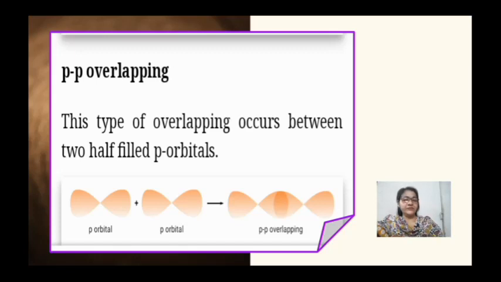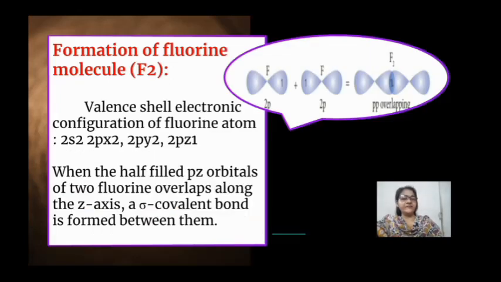In pp overlapping, two p orbitals come close to each other, they overlap and the overlap position contains the unpaired electron of two p orbitals. For example, if we consider the formation of F2 molecule, valence shell configuration is 2s2, 2px2, 2py2 and 2pz1. These half-filled pz orbitals overlap along the z axis and a sigma covalent bond is formed between them.